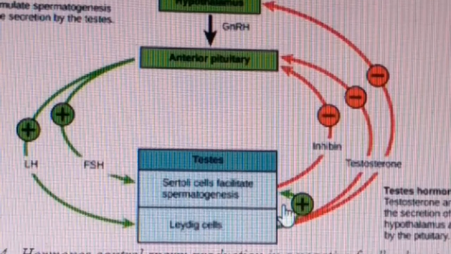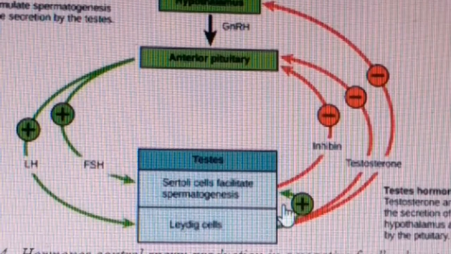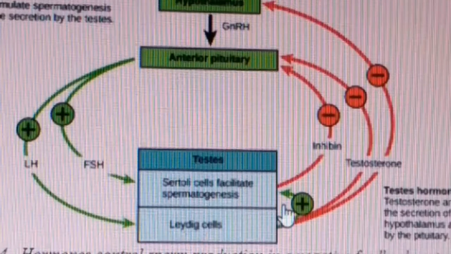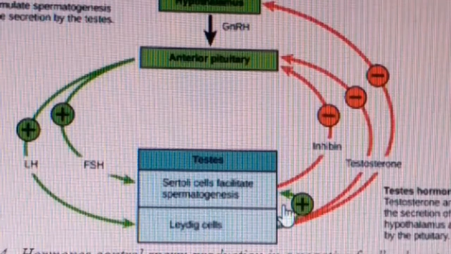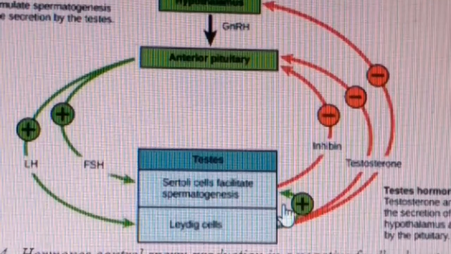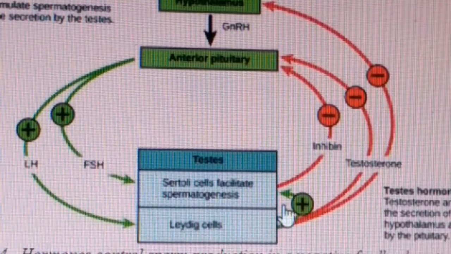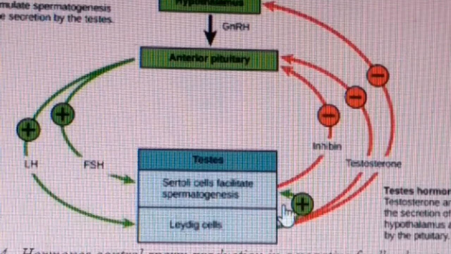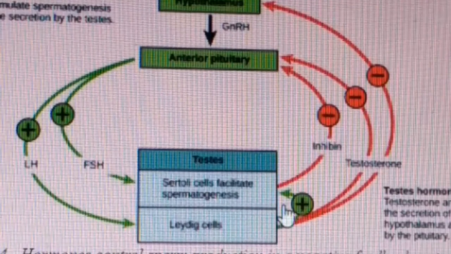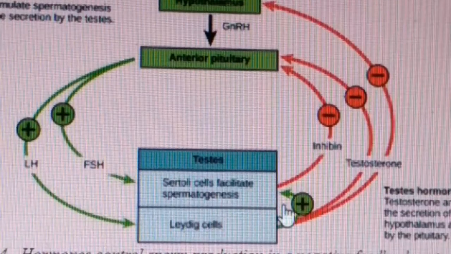The enlargement of the prostate gland causes malignant cell formation, so prostate cancer evolves. After that, sterility, meaning the inactiveness of sperm, or sperm not being capable of fertilizing the ova.